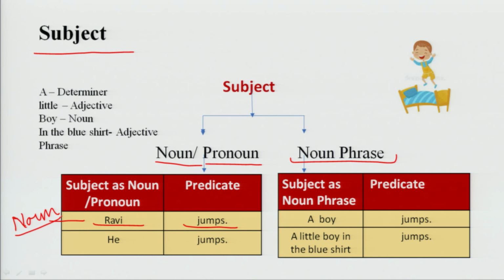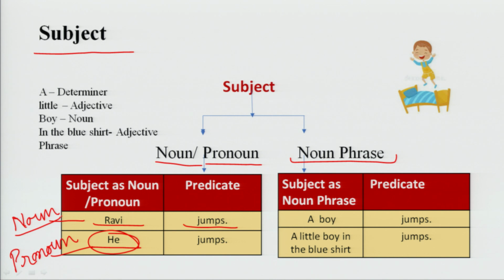What will the sentence become? He jumps. The word he replaces the noun. He is a pronoun. Here we have pronoun as a subject.